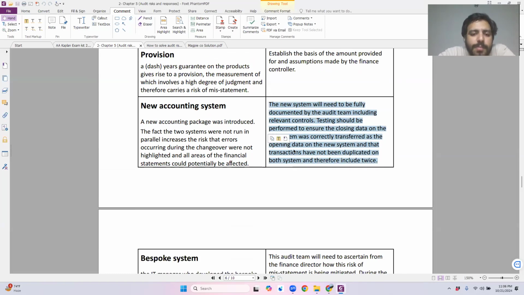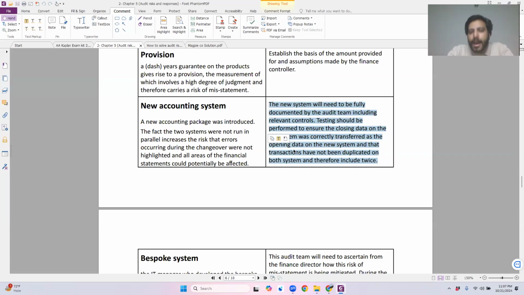What this response means is that there is also a risk, by the way, when the old system and the new systems are being run in parallel and parallel testing is being done. What if the new system also recorded something and the old system also recorded the same thing? So the revenue would be duplicated and the receivables would also be duplicated. Both of them would be overstated. So this response is appropriate in that case.